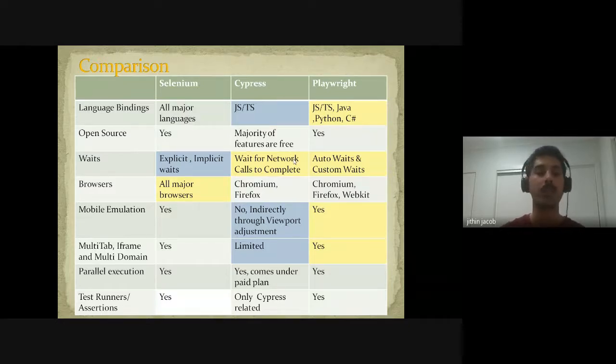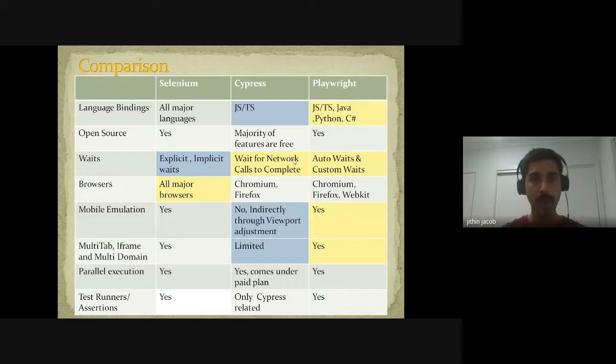Playwright, all these scenarios are supported. Parallel execution, yes, all are supported. Cypress, you need to buy a paid plan. Test runners and assertions. Cypress only supports their inbuilt things. Like if someone already worked on Cypress, they might be aware. You need to use their own test runner. You cannot use Jest or Mocha inside Cypress. But in Playwright, you can make use of Jest or Mocha. If you are familiar with Jest in JavaScript or Mocha, you can make use of Jest with Playwright options to run the test cases. The same with Selenium. And if you are using other language bindings like C# or Java, you can make use of TestNG as well.